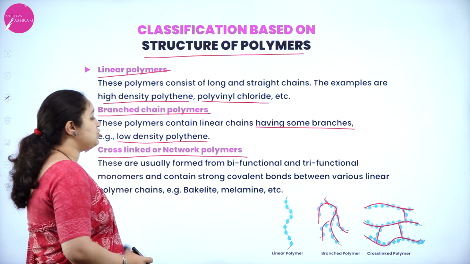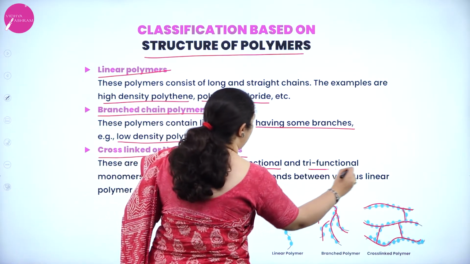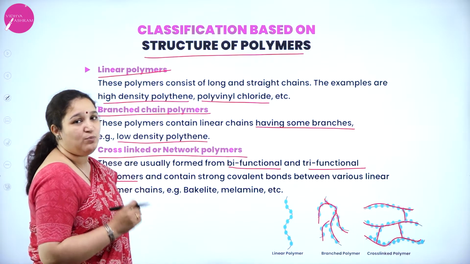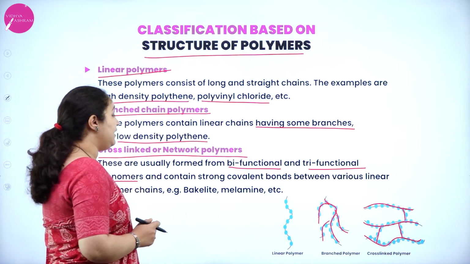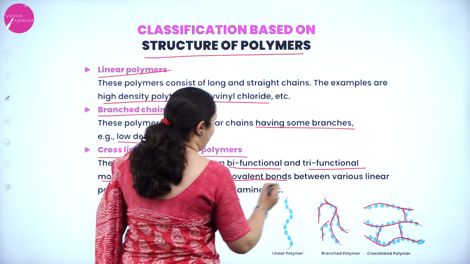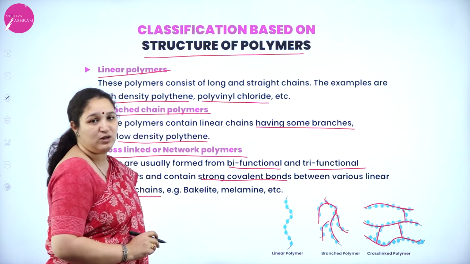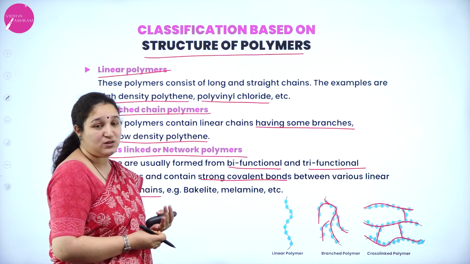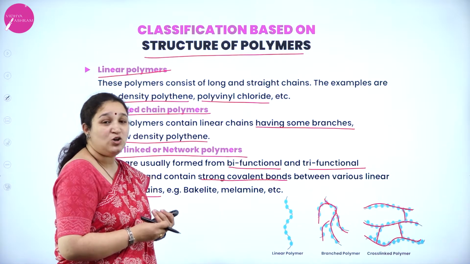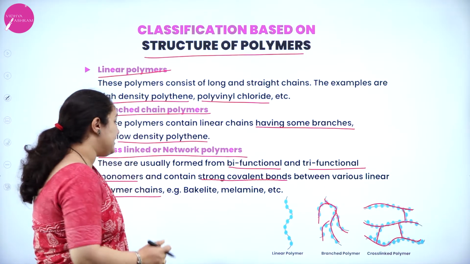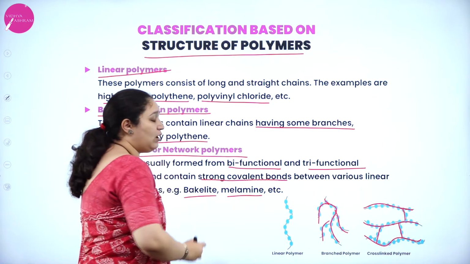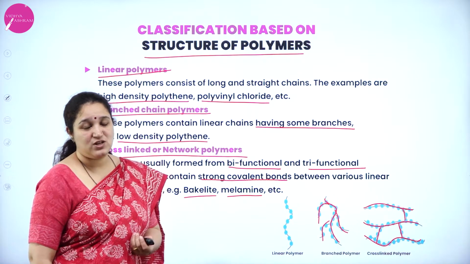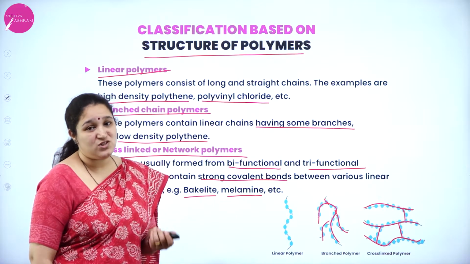Definition: these are usually formed by bifunctional or trifunctional monomers. When there are functional groups in the monomers, such polymers are obtained. They contain strong covalent bonds between the various linear polymer chains. So the linear polymer chains are linked together with strong covalent bonds to form a cross-linked or network polymer. Example we can give bakelite or melamine. Okay. So that's about the classification based on structure.